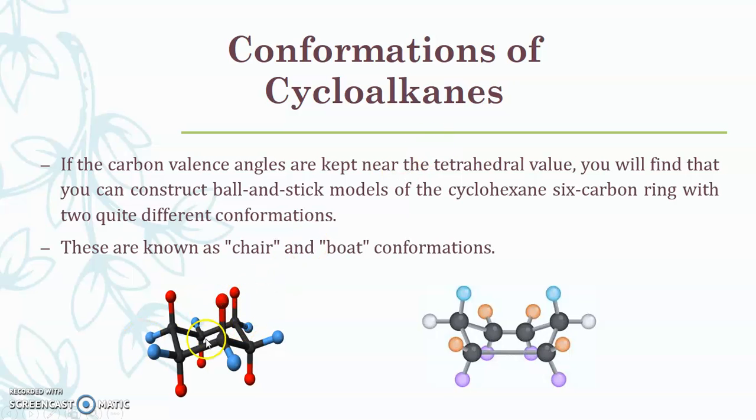By rotating the first and fourth carbon atoms, this chair form can be converted into the boat form. Here you can see the shape is like a boat, that's why it is known as the boat conformation. Whatever hydrogens are present in the axial position in this structure become equatorial in the boat conformation.